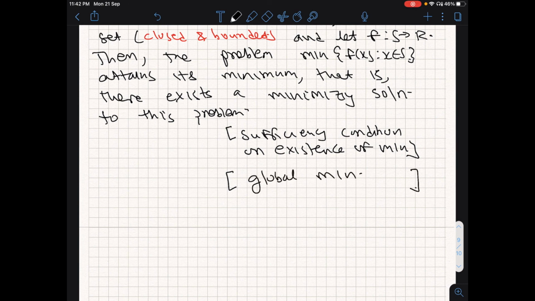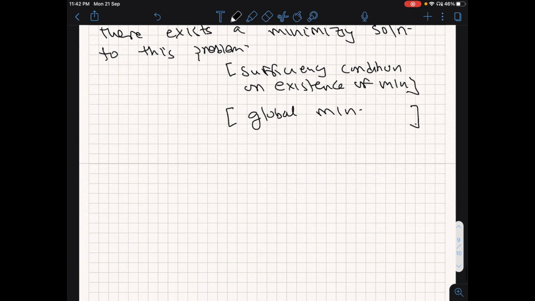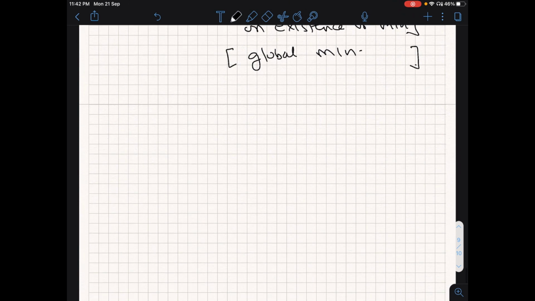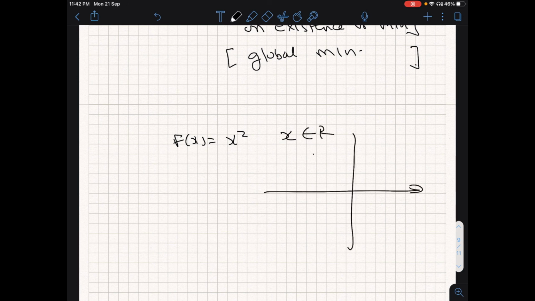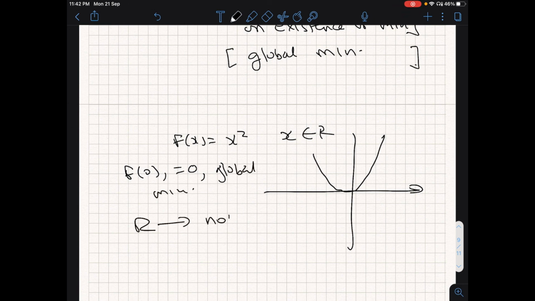So these are two important things. For example, let's take a very simple thing, f of x equal to x square, x coming from R. In this particular case, you know that f of 0 is the global minimum, but R, the set which I have taken, is not bounded.